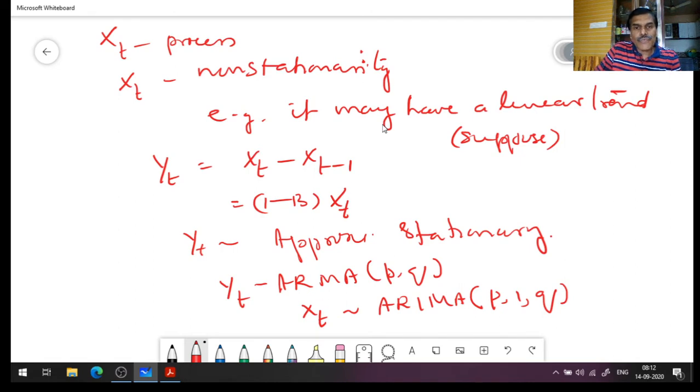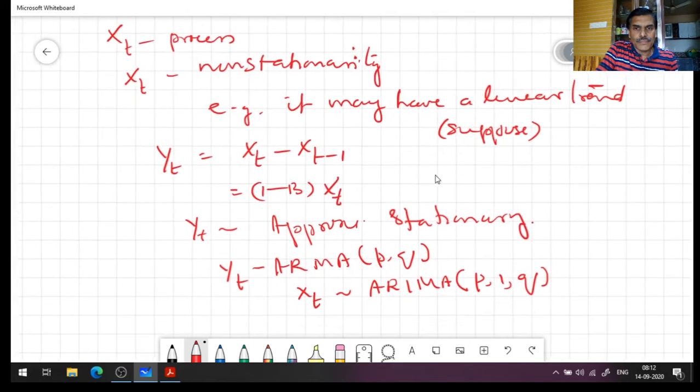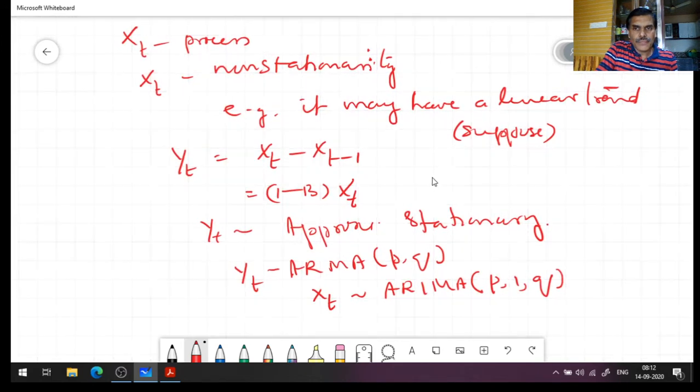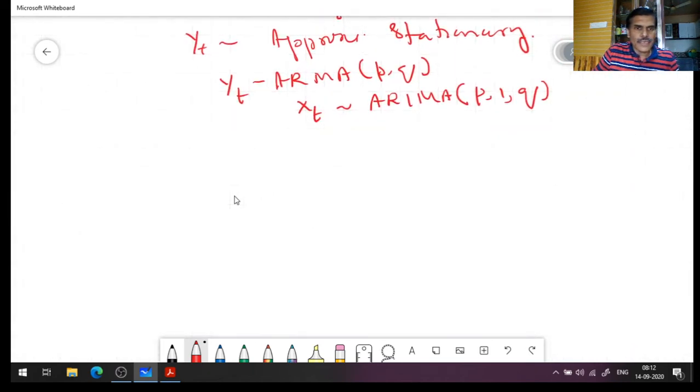Now suppose instead of once, you difference it d times. So I get Y_t by differencing X_t d times. This is once, and again I difference this series.